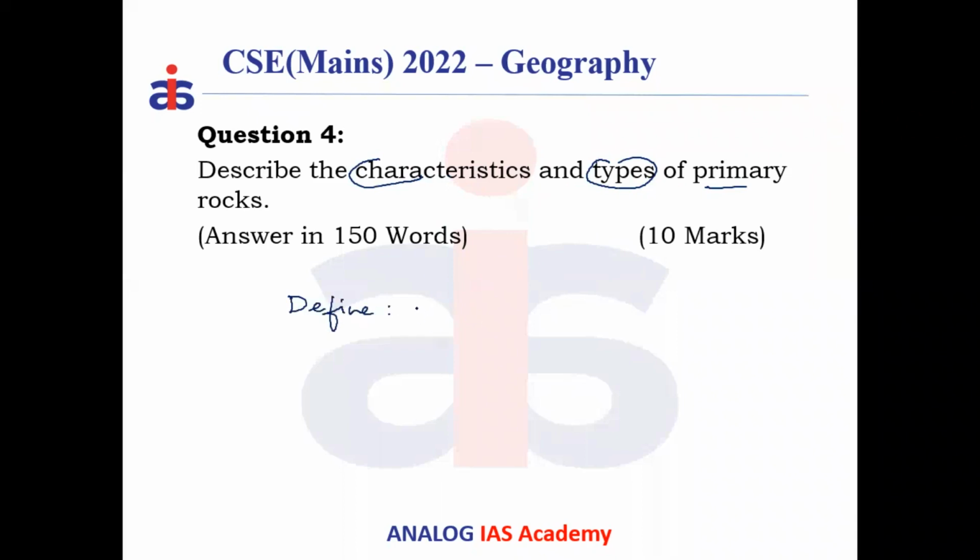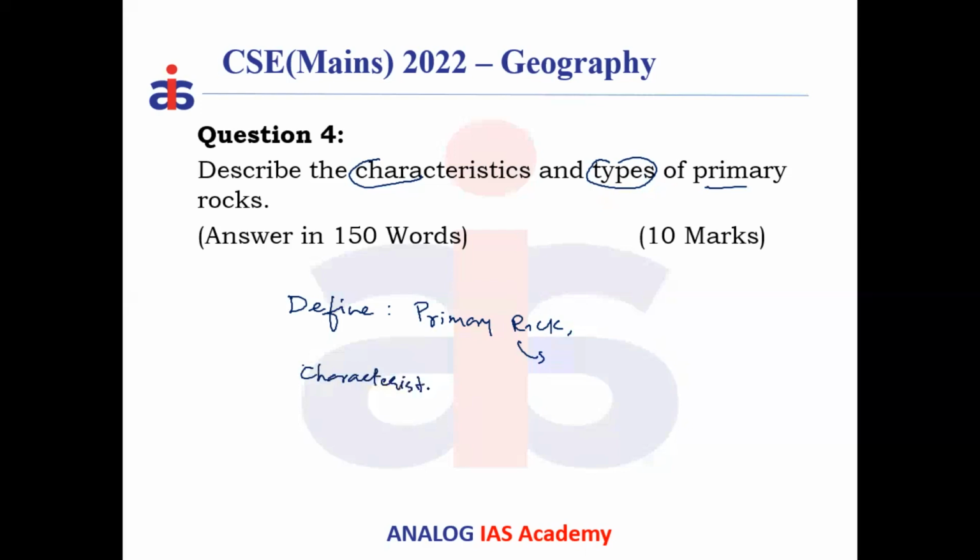Those rocks which are first time originated by the volcanism process, and which are the earliest and the oldest rocks, are called the primary rocks. These rocks are the first time rocks, and they undergo transformation, and then become secondary, tertiary, and quaternary. The focus point here is different types of primary rocks and what their characteristics are. So let's see the characteristics and the types.